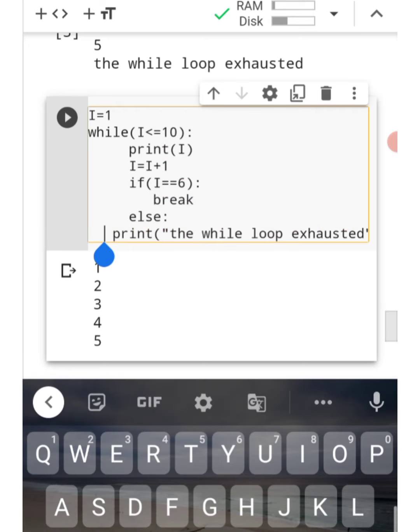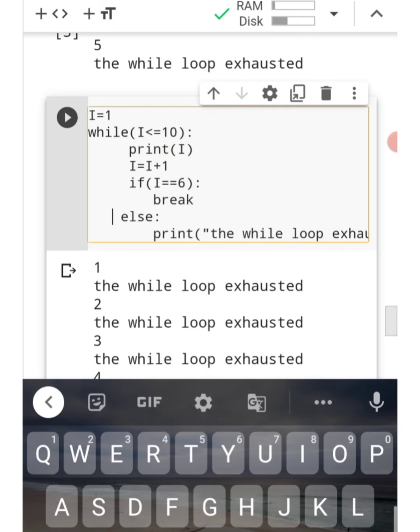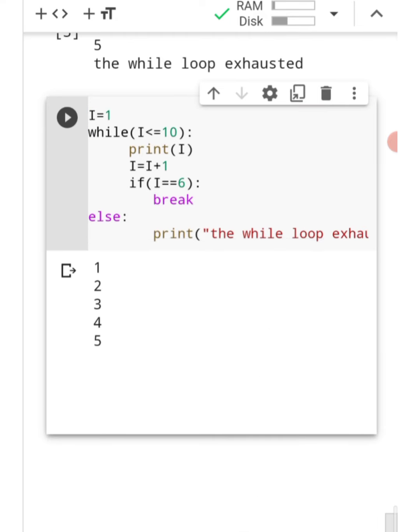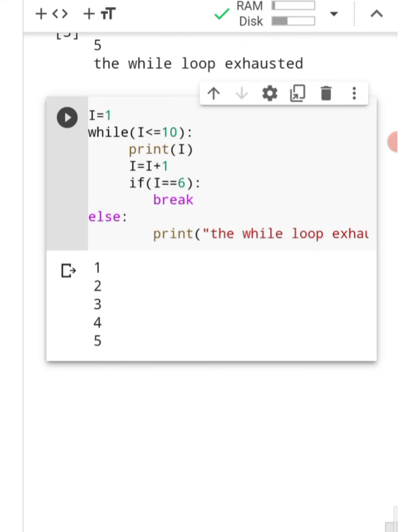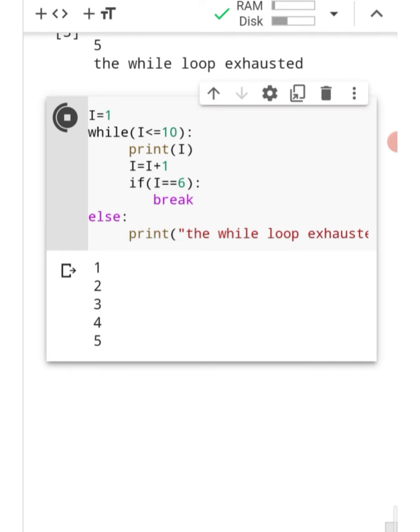Why? There is an issue: the else must be outside the loop code. You can see the output of this. Okay, the while loop is exhausted. This statement was not printing because there was too much space. Okay, now you get the concept of using the while loop with break and else statement.